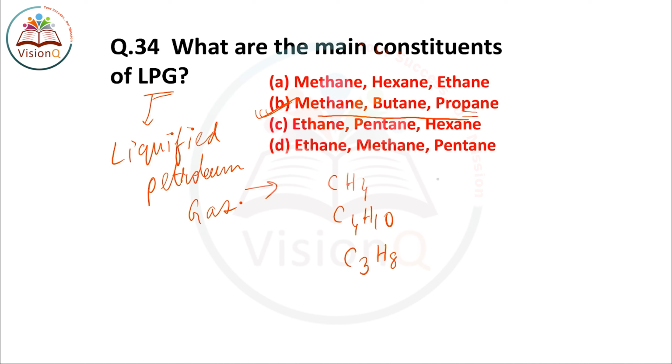And all follow the common formula CnH2n+2. Such compounds, alkanes, follow the common formula known as CnH2n+2. The right answer of this question number 34 is option number B. Methane, butane and propane are the constituents of LPG.